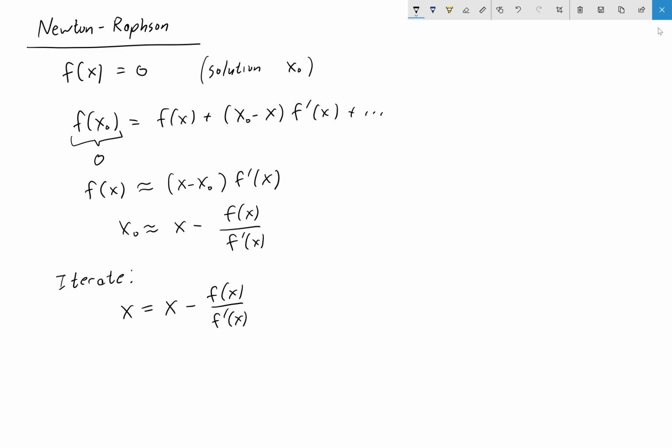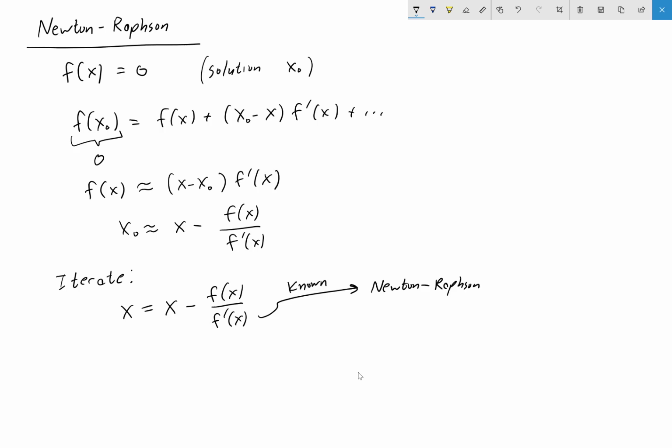Now, when it comes to technically being Newton-Raphson, it needs to be an analytic derivative here. You have to know what the derivative of the function is as a function. And so if that's known, you can put it into your code. That's Newton-Raphson.